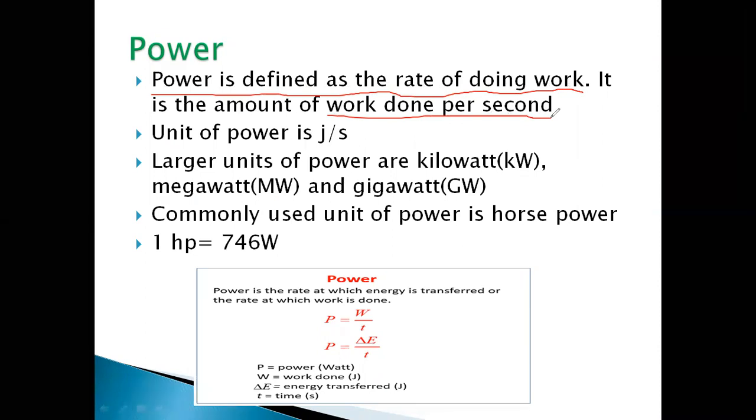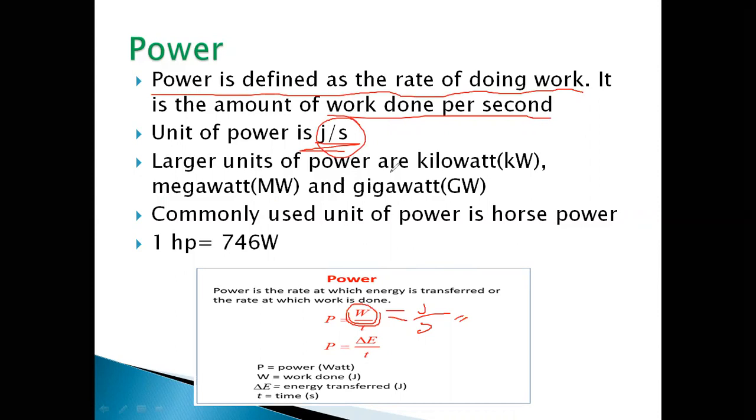So the amount of work done by you in 1 second is power, and the unit of power is joule per second, because it is work done per second. Power is written as W divided by T. Therefore, the unit of work done is joule and the unit of time is second. So the unit of power is joule per second.